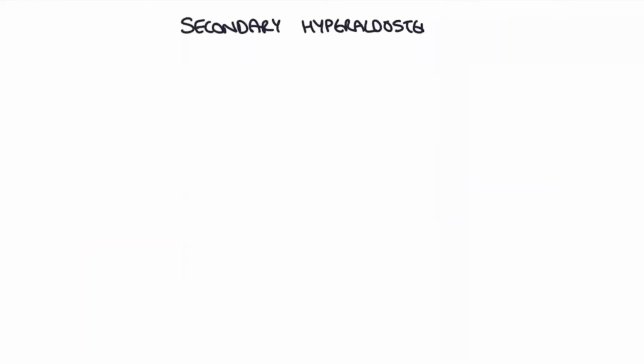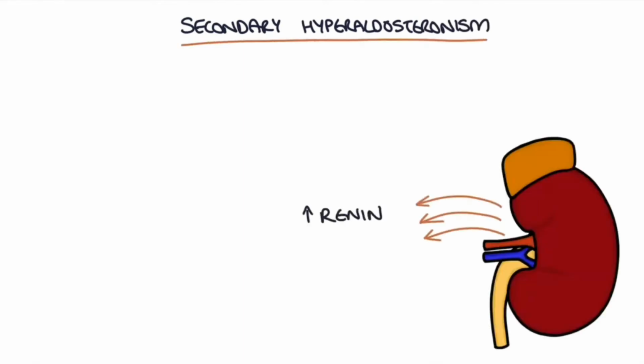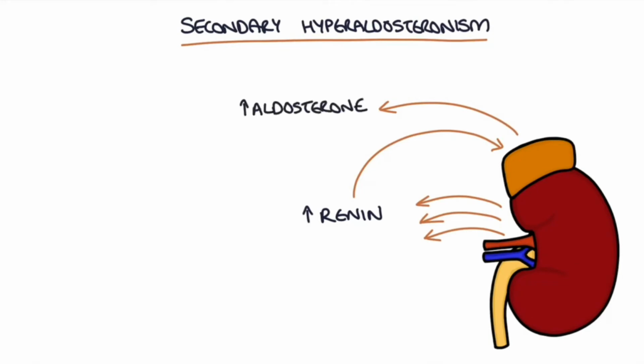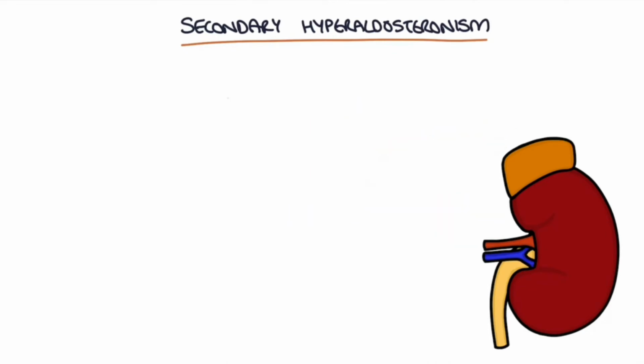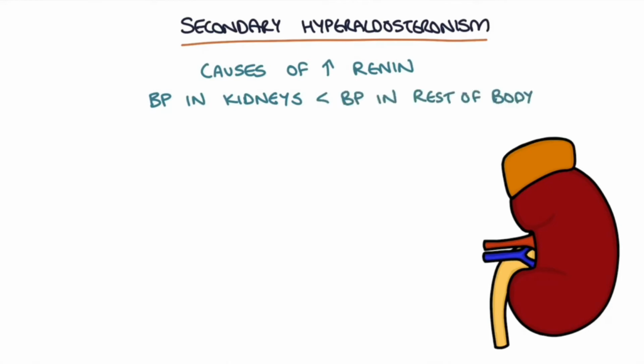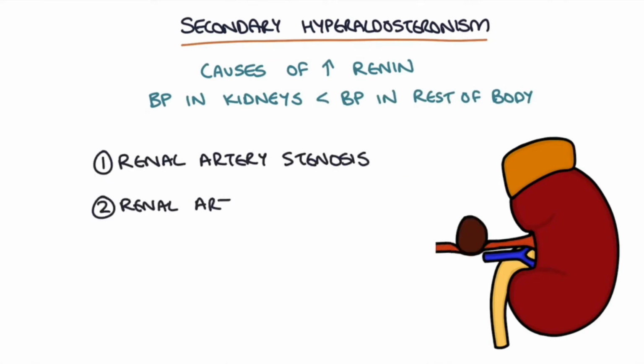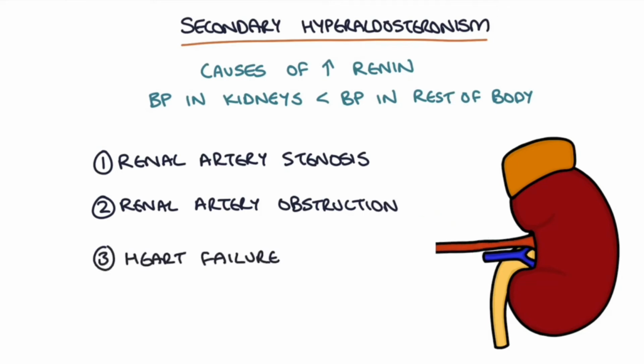Secondary hyperaldosteronism is where excessive renin is stimulating the adrenal glands to produce more aldosterone. Serum renin will be high in secondary hyperaldosteronism, as this is the cause of the high aldosterone secretion. And there are several causes of a high renin level, and these occur when the blood pressure in the kidneys is disproportionately lower than the blood pressure of the rest of the body. This will occur in renal artery stenosis, renal artery obstruction, and it may occur in heart failure.